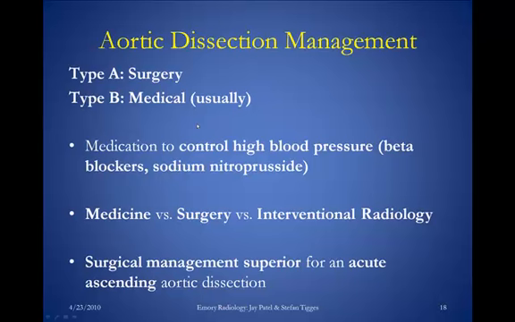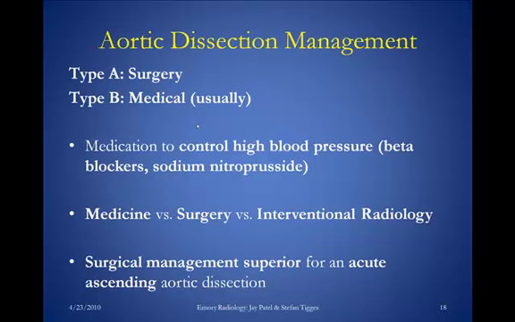So the management of aortic dissection, and the reason why we even classify these in the first place, is we have to make a delineation as to what goes to surgery and what is treated with medicine. Type A dissections are treated with surgery, and type B dissections are typically treated medically. The medications that we use to treat aortic dissections are basically to control high blood pressure. So beta blockers, sodium nitroprusside, esmolol, labetalol drips, all these things, and in consultation with your medical colleagues in the ICU, are used to treat aortic dissections in the acute setting.